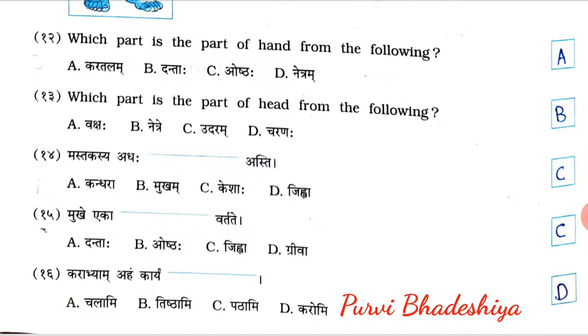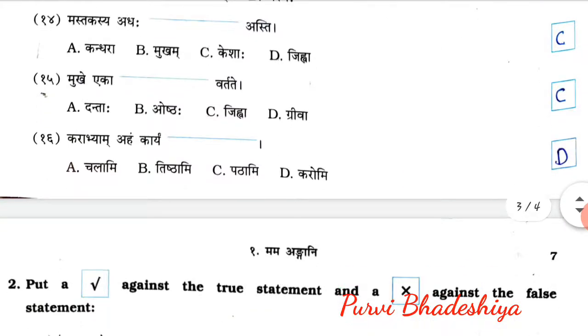14, Mastakasya adha blank asti. So the answer is C. Keshaha. 15, Mukhe eka blank vartate. Answer is C. Jihva. And 16, Karabhyam aham karyam. Answer is D. Karomi.